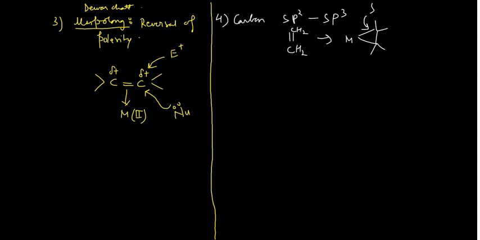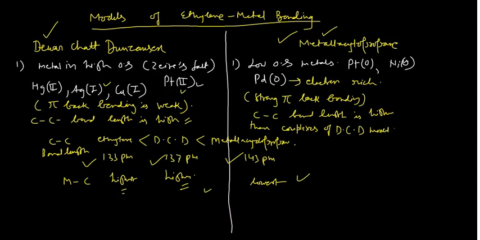So this is sp3 hybridized and this is sp2 hybridized. Because the hybridization goes from sp2 to sp3, more of a single bond type, and single bonds are always longer than double bonds. That's why, in the previous slide, I explained that the metallocyclopropane has the highest carbon-carbon bond length, because the hybridization changes.